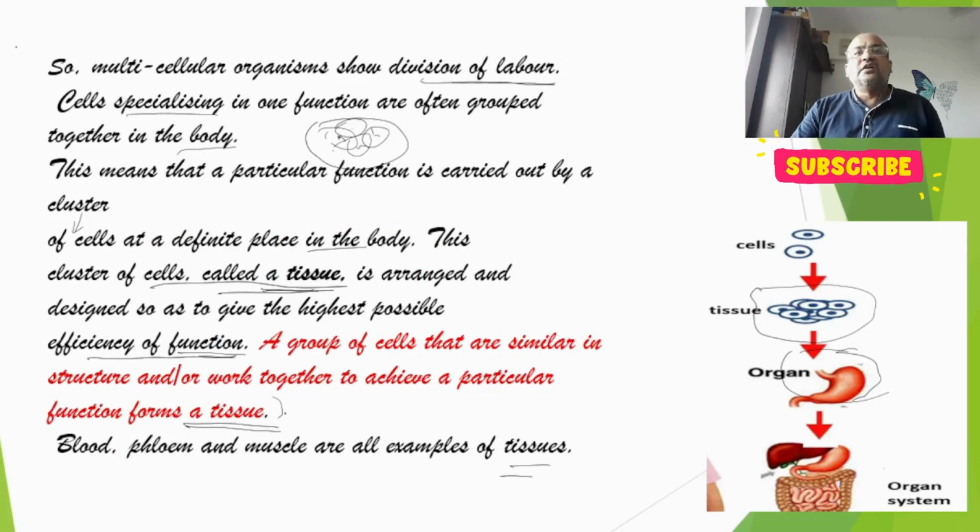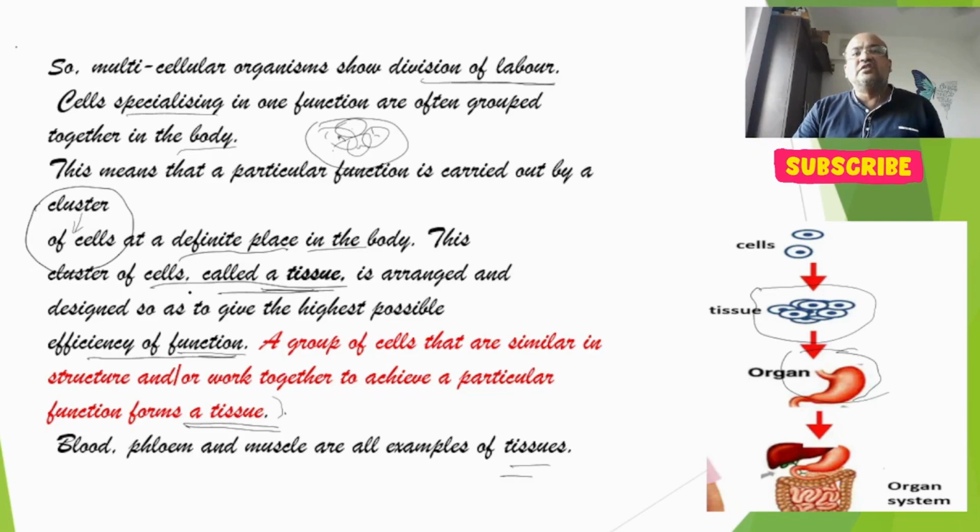So multicellular organisms show division of labor. Division of labor means the functions are different, so cells have different functions. Cells specializing in one function are often grouped together in the body. What does this mean? This means that a particular function is carried out by a cluster of cells at a definite place in the body.